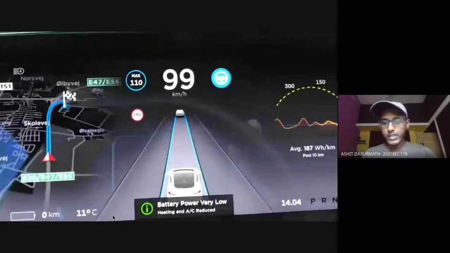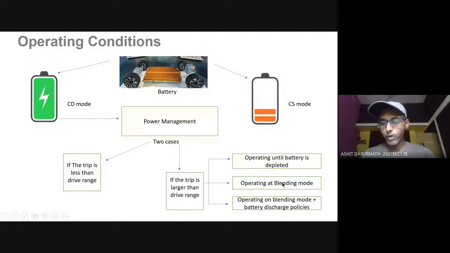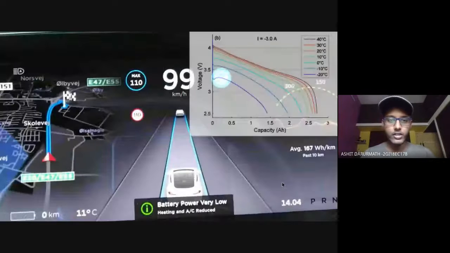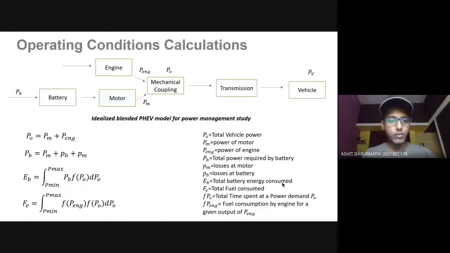This is the second condition, operating in blending mode, and what calculations are required for that. These are the blocks, from the battery to the motor, and there are several parameters missing, but it is just idealized for better understanding. For the engine and motor, there is a mechanical coupling, transmission and vehicle. These are the equations: the total power is equal to the power of the motor plus the power of the engine, and battery power is equal to the power of the motor plus the losses which occur in the battery and motor. This is the energy of the battery, and this is the fuel economy which was used.